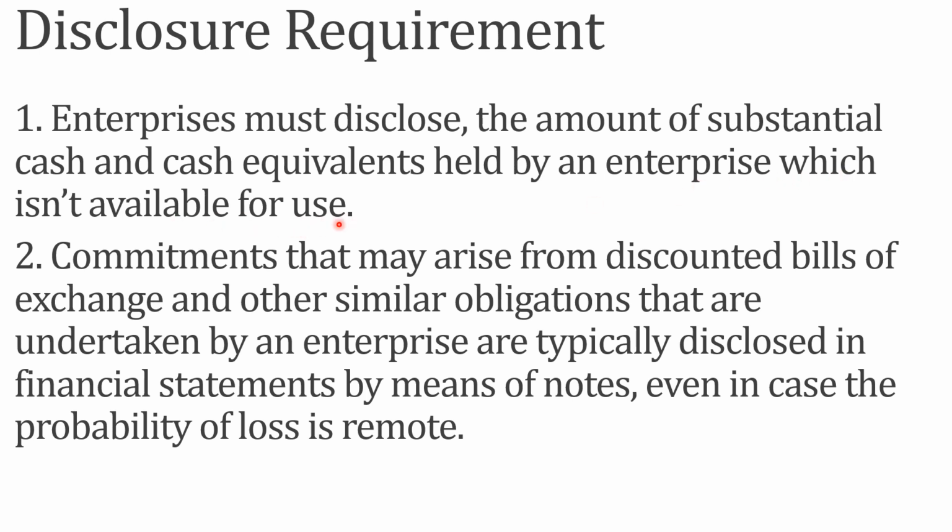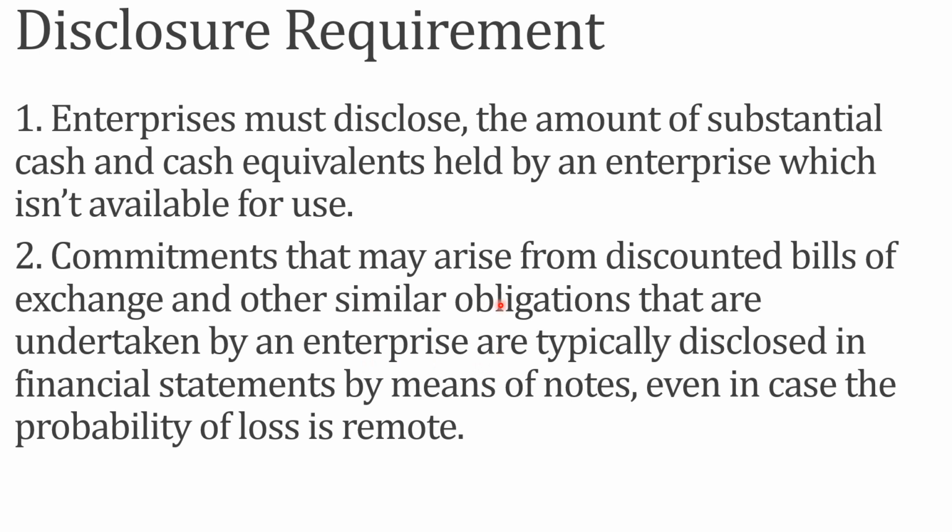And the second one is commitments that may arise from discounted bills of exchange and other similar obligations that are undertaken by an enterprise.